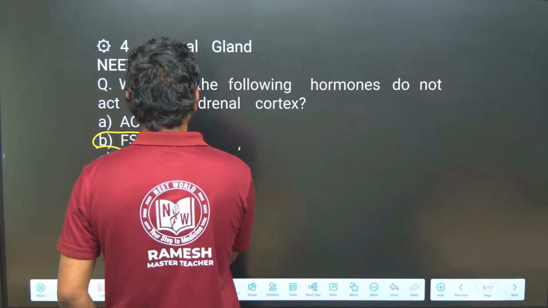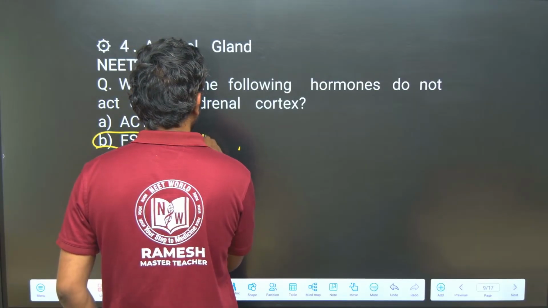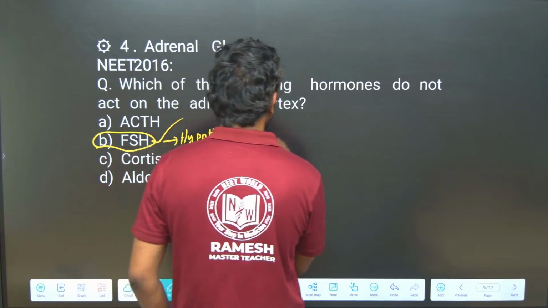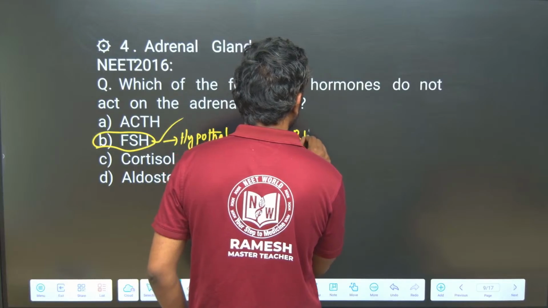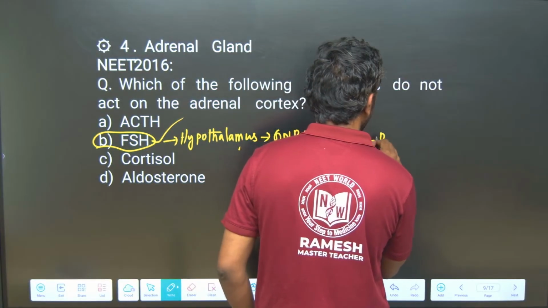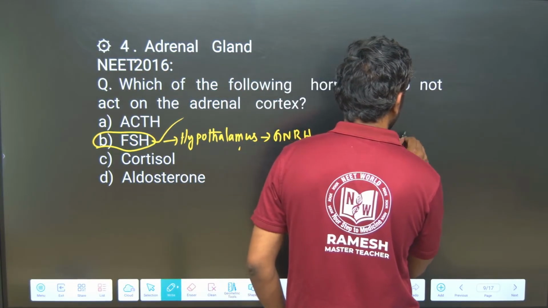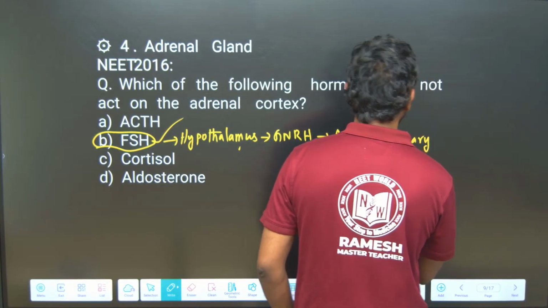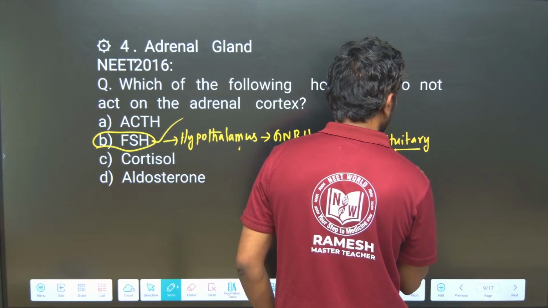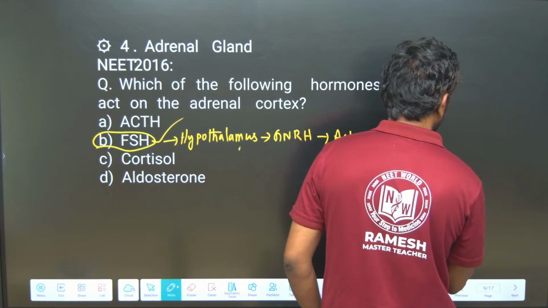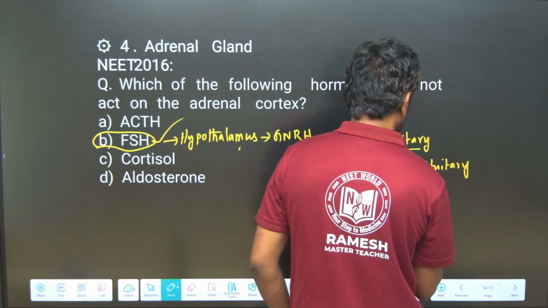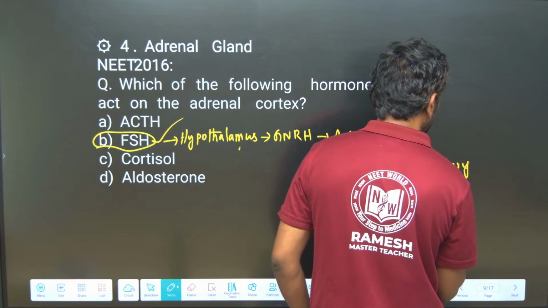The hypothalamus releases GnRH. GnRH acts on the anterior pituitary, which releases gonadotropins.